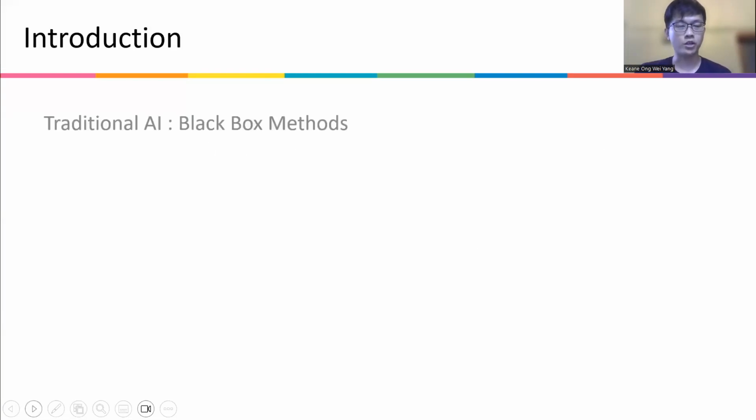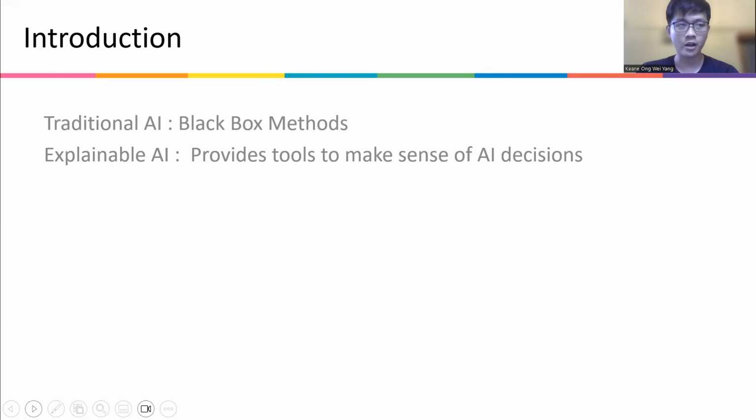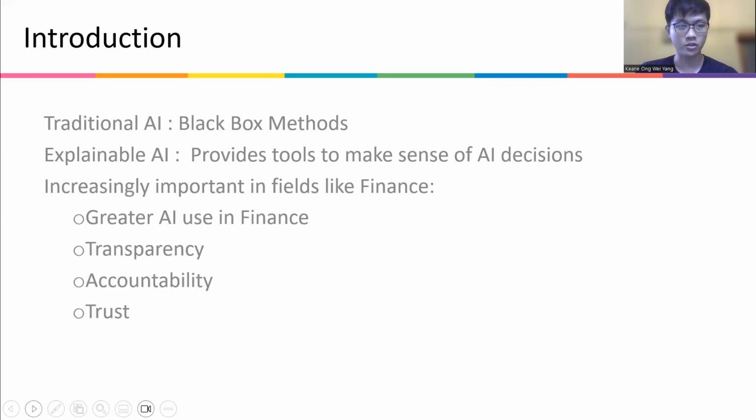Just to give you a brief introduction on the motivation of this paper. Essentially, we have traditional AI, which gives us a lot of black box methods. And currently now, there's been quite a few research publications into explainable AI, which provides tools for us to make sense of AI decisions. And these tools are increasingly important in fields like finance, where we have seen a greater AI use in finance, and we require more transparency, accountability, as well as trust in financial decision making, which is powered by AI.